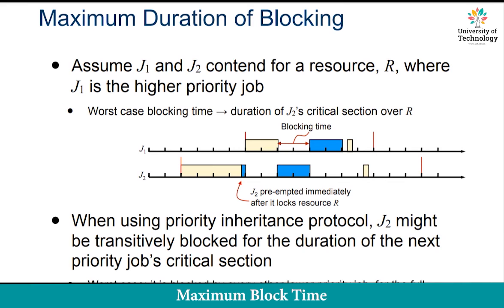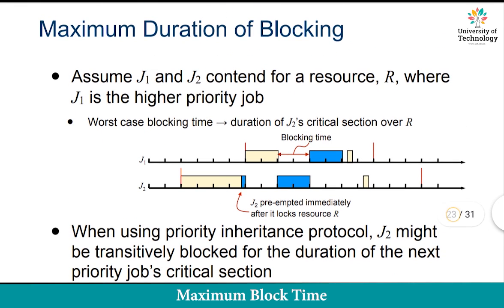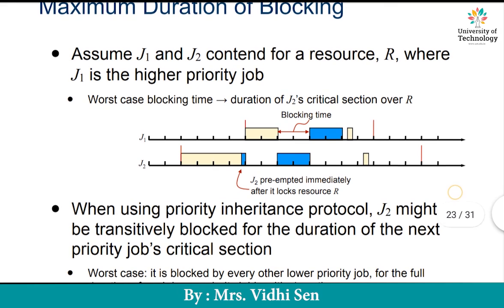Students, in today's lecture we are going to see what could be the maximum duration of blocking. For how long can we do the blocking, that is going to be our topic today. In order to understand that, let's make some assumptions.